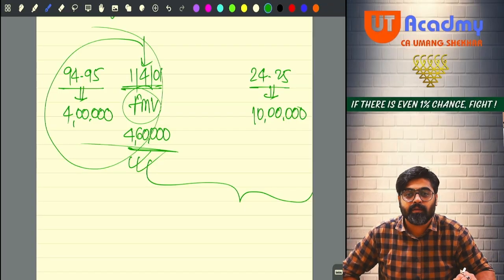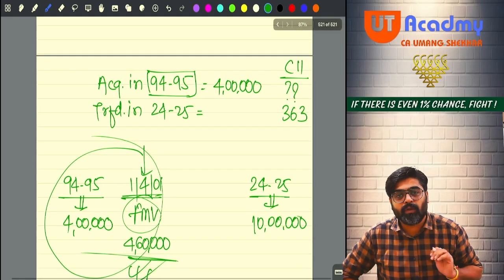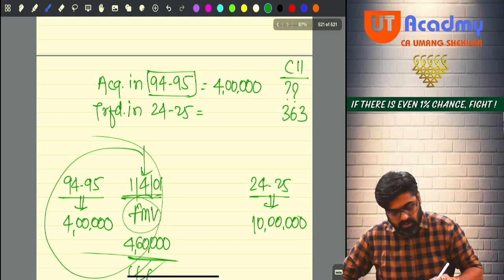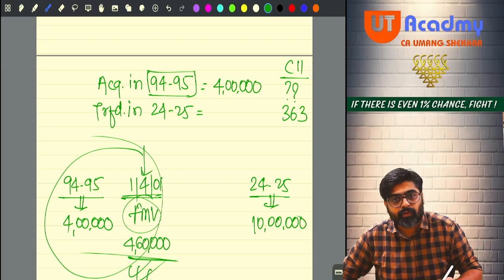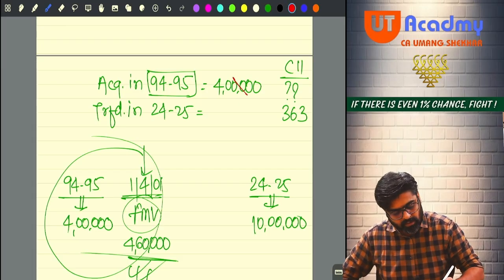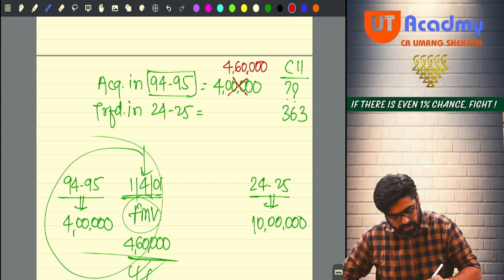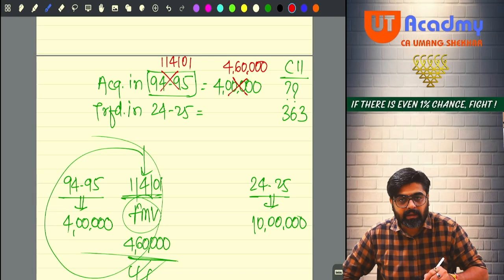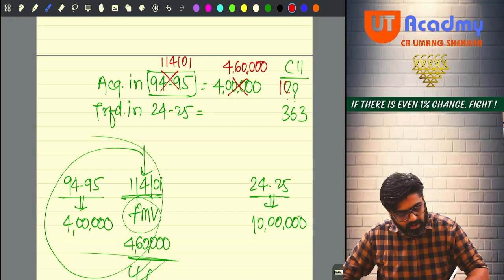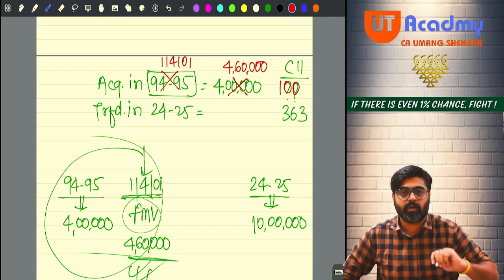Getting my point? So now what will you take here? Will you take cost or fair market value? Definitely you are not going to take cost, you are going to take fair market value 4 lakh 60 as on 1st April 2001. And now if you have taken it, do you have a CII? Yes. From here you have 100.